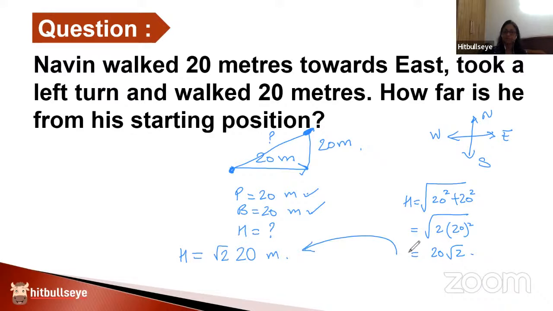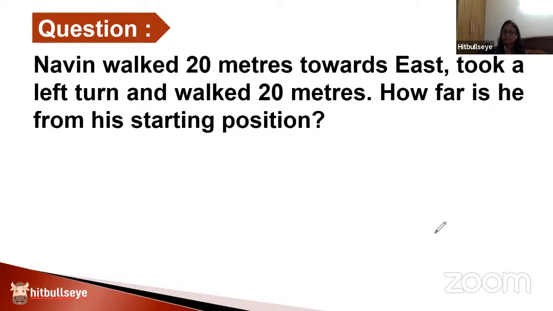3 categories of questions are expected in the concept of directions. 1, simply talking about the direction. 2, talking about the distance between the starting and the ending point, but when the points are right above each other, a simple straight line between them, a vertical or a horizontal straight line between them. 3rd, the starting point and the ending point have a slant line distance between them. So the Pythagoras theorem comes into picture, telling us that hypotenuse is the one to be found. So that's the simple concept, the first concept done for you.